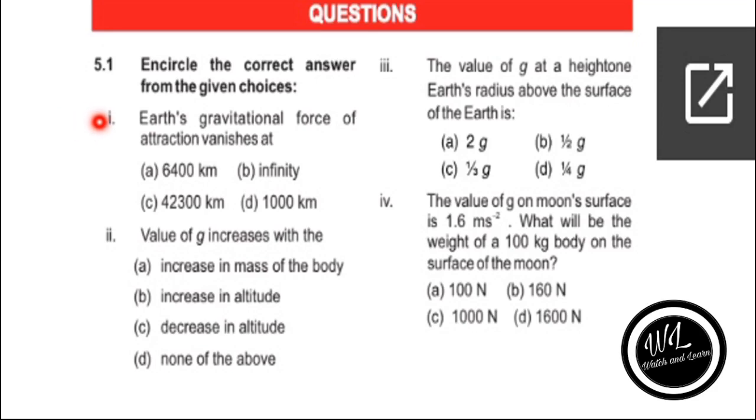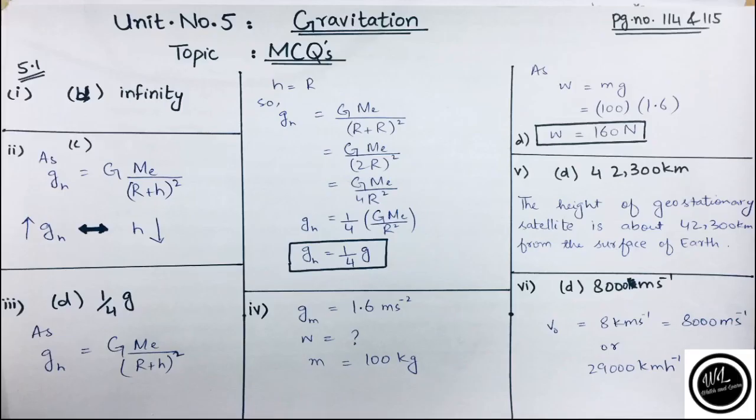So let's study the first statement, which is stated as: Earth's gravitational force of attraction vanishes at option A, 6400 km. Option B, infinity. Option C, 42,300 km. And option D is 1000 km. What should be the answer of this MCQ? Yes, the answer is infinity.